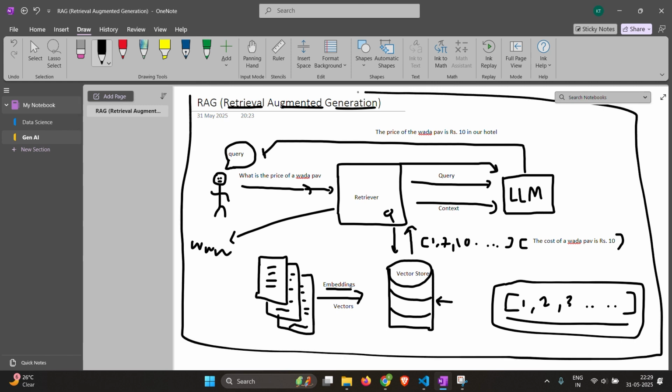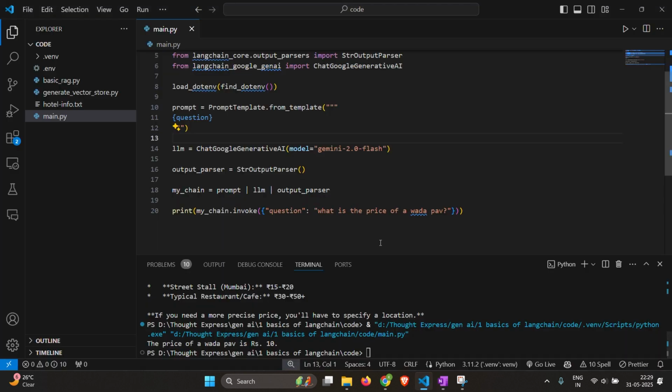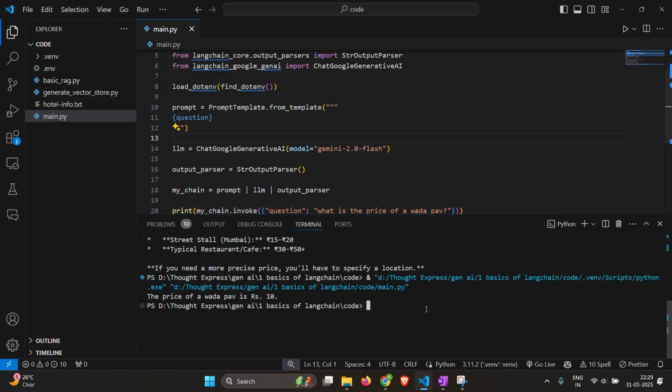So now let's go ahead and try to implement this in code. So first of all, you will have to install a simple vector store. So for our example today, we are going to use a simple vector store called FAISS. It was made by Facebook, and it is just a simple vector store that is easy to use for simple demonstrations.